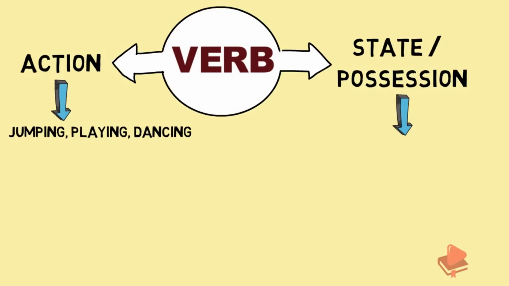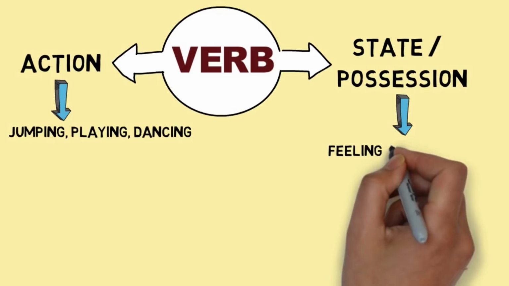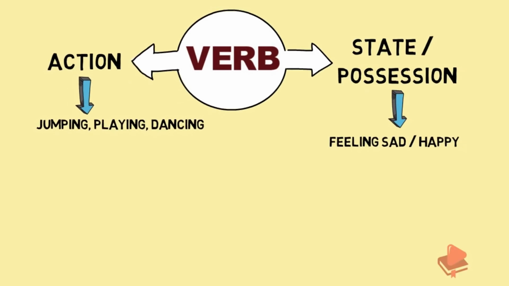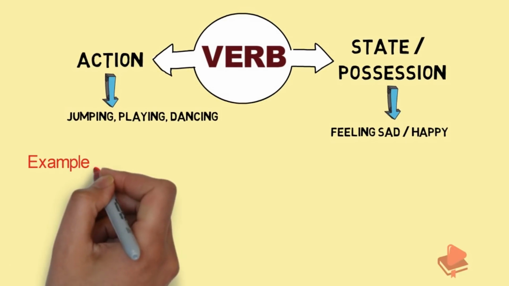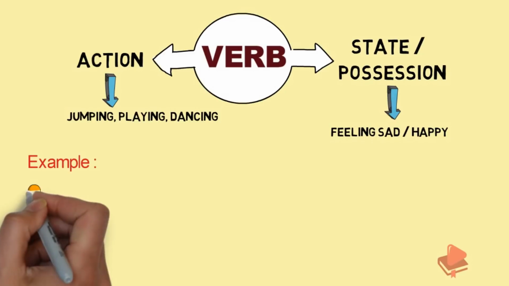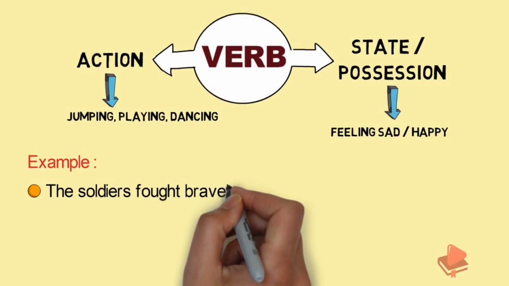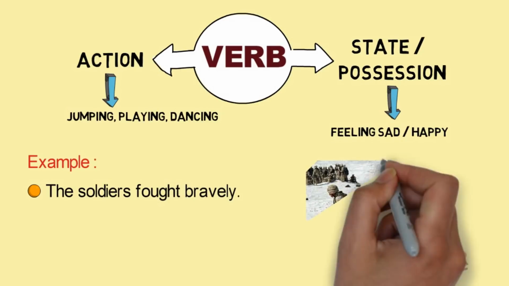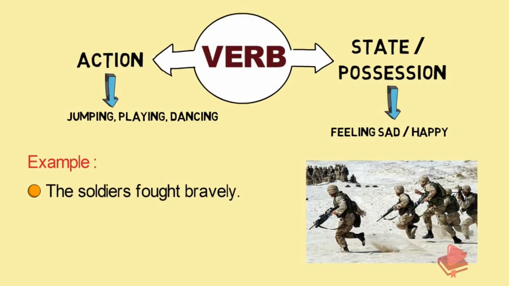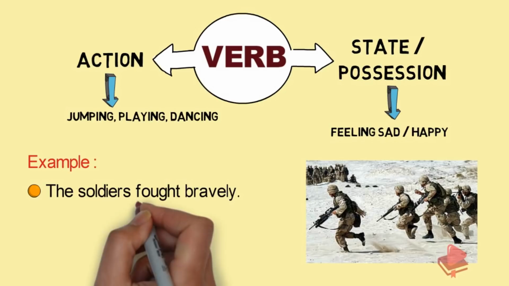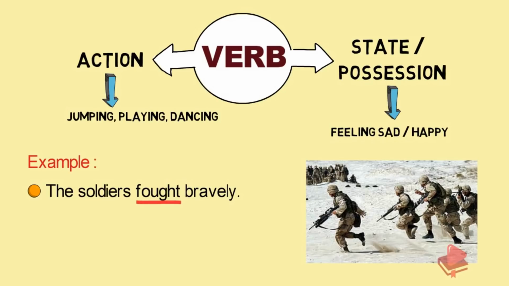And under state or position, it expresses a feeling of being sad or happy. So, let's see with an example. The soldiers fought bravely. In this sentence, it describes the soldiers' action, that they fought bravely. So the action of fighting is a verb.